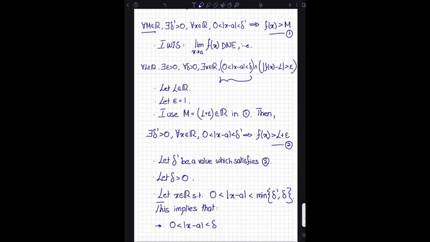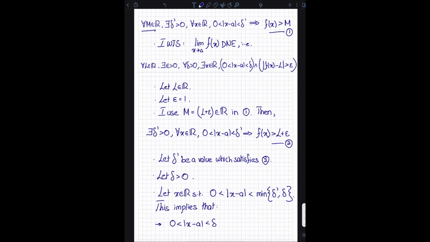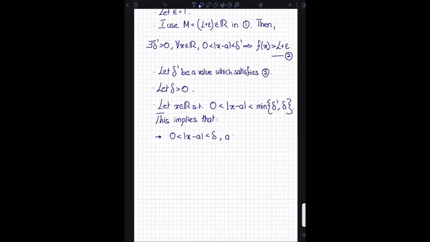Because remember, in order to show that the limit did not exist, I had to show that my x was within delta of a, and I also had to show that the absolute value of f of x minus L was greater than epsilon. So this is the first thing I've shown. So this is as needed. This is the first part.